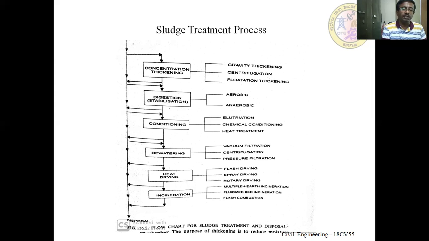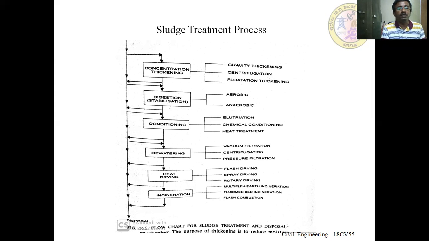Incineration is a process in which we treat the sludge with a high temperature. The actual principle involved is that we are treating the sludge with a high temperature which, depending upon the type of generation, may vary from 600 to 1500 degrees centigrade.